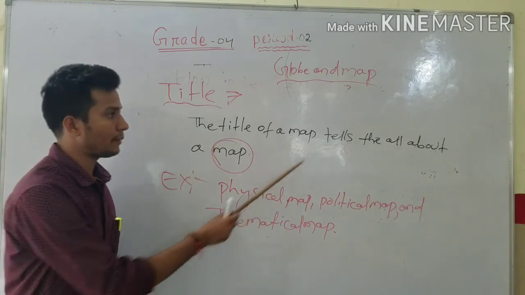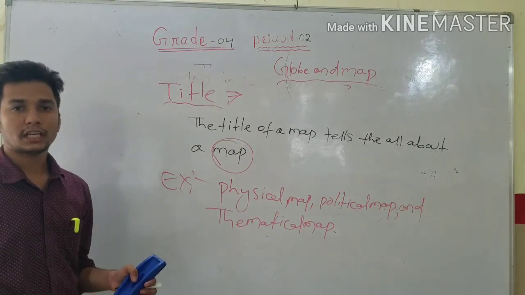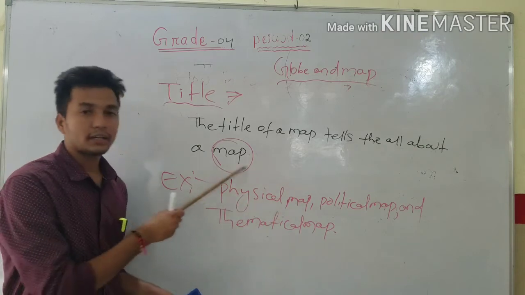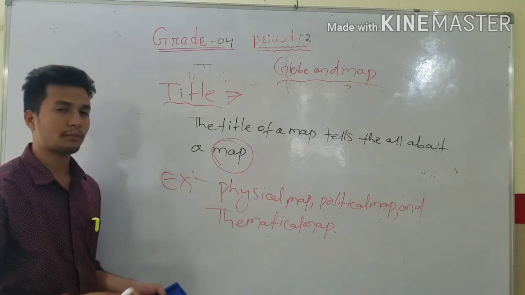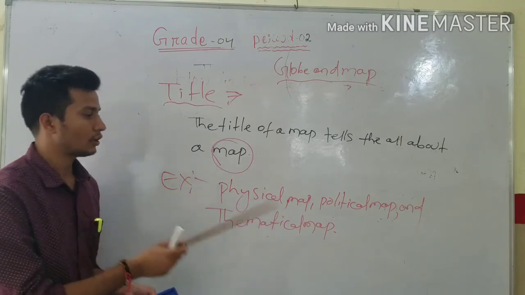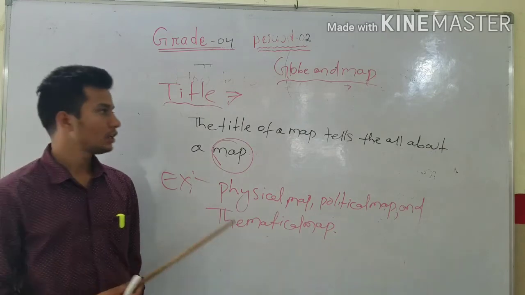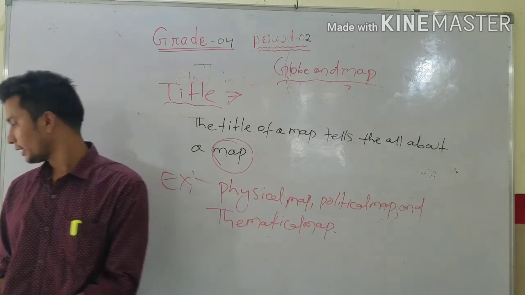The title of a map tells all about the map. Whichever things are there, we can get through our title. We come to know, yes, this is the information given about a political map or physical map or thematic map. Okay, so these are the titles of a map through which we can get information.